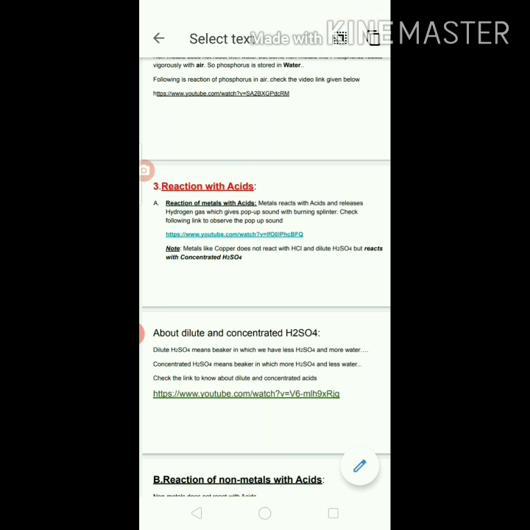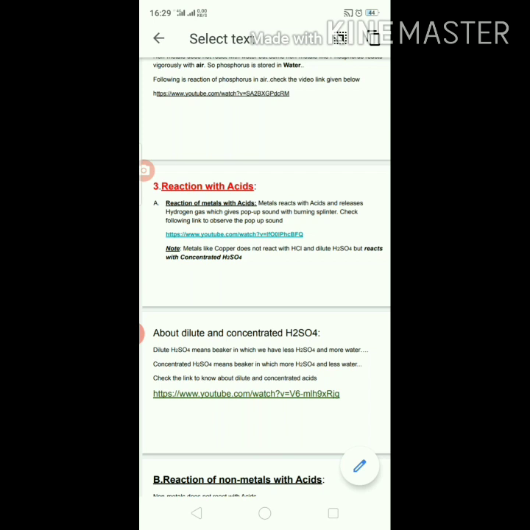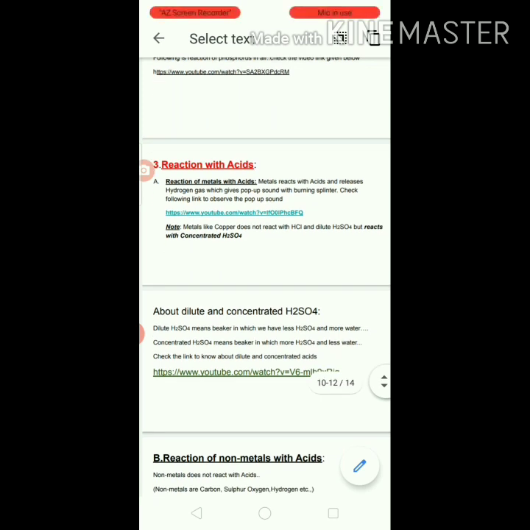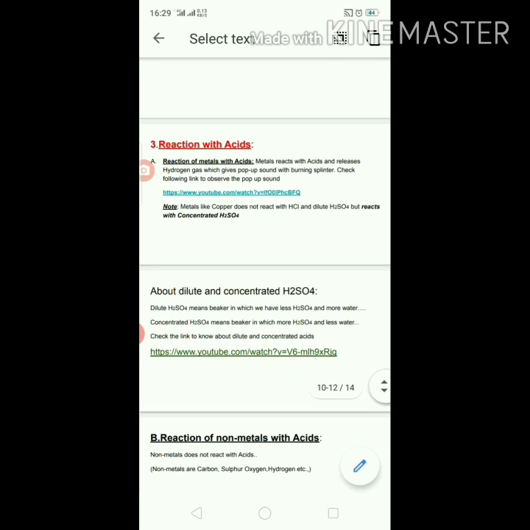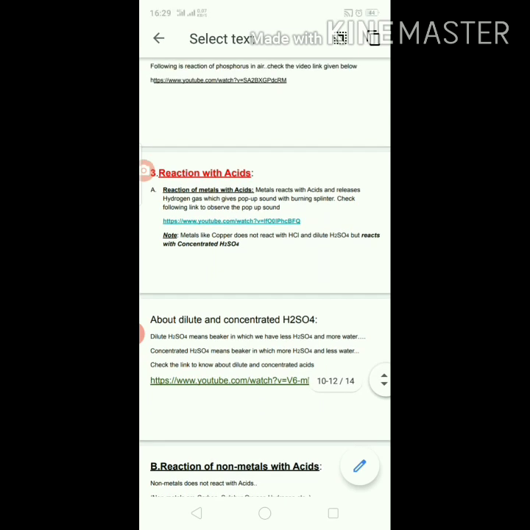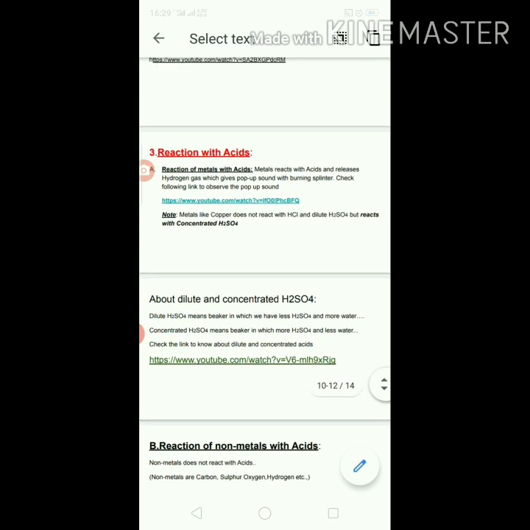When hydrogen gas is brought near that burning splinter, it makes a pop sound and hydrogen gas acts as a fire extinguisher. It stops that fire. You can see in the given link clearly how this pop sound will come. Okay. But you have to remember this pain point, students. Metals like copper won't react with some acids like HCl and H2SO4.